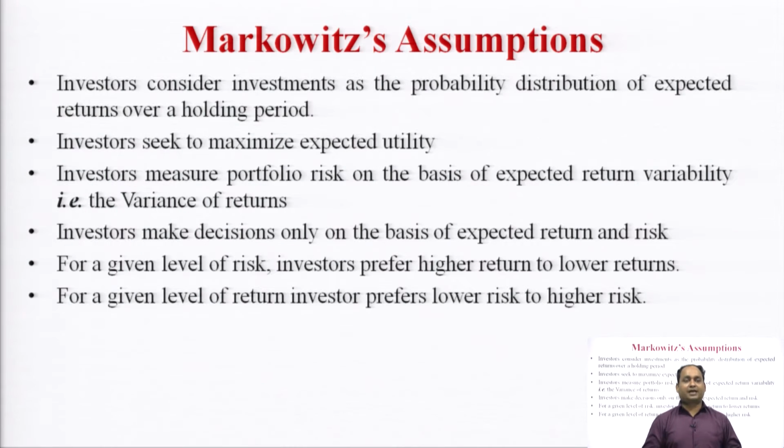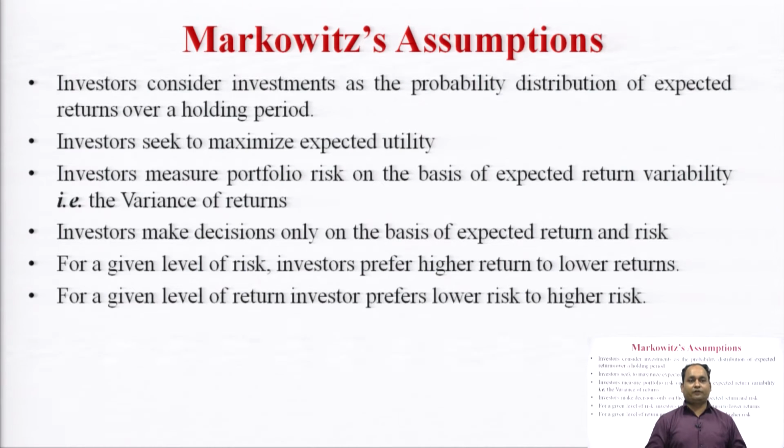Markowitz has given a few assumptions where investors consider investment as the probability distribution of expected return over a holding period. Investors seek to maximize the expected utility. This theory, Markowitz theory, is based on the utility concept, utility of a particular investment. The investor measures portfolio risk on the basis of expected return variability, that is called the variance of return, and investors make decisions only on the basis of expected risk and return.